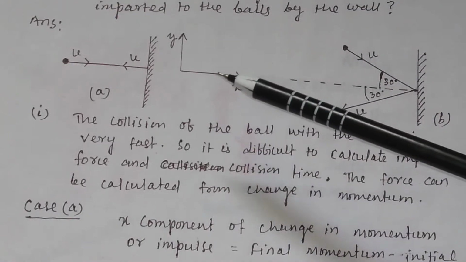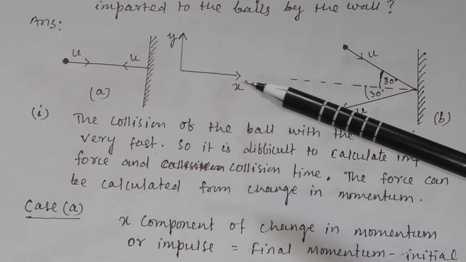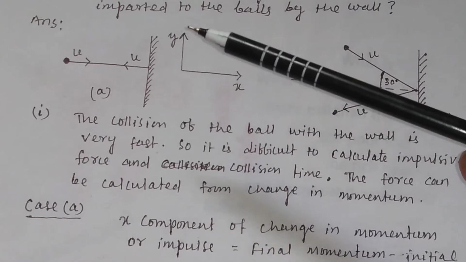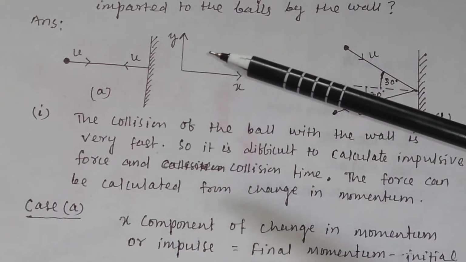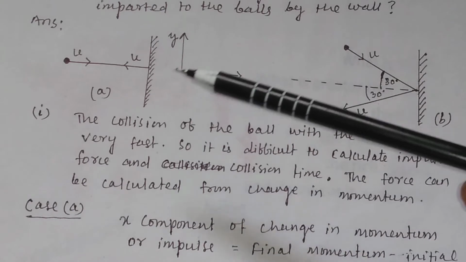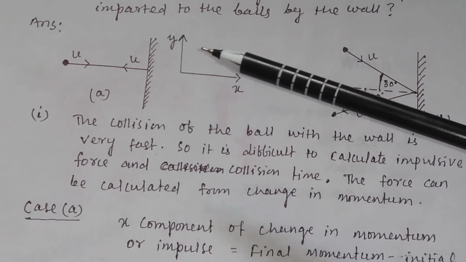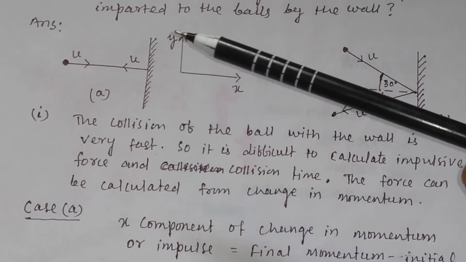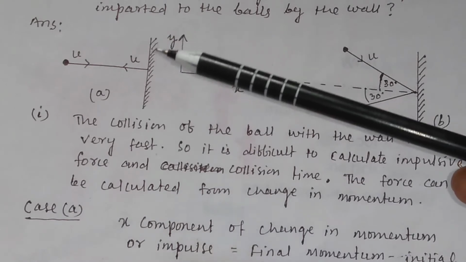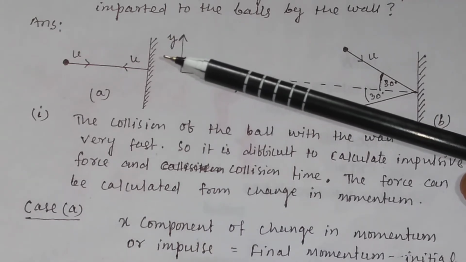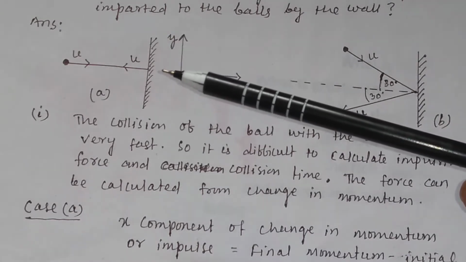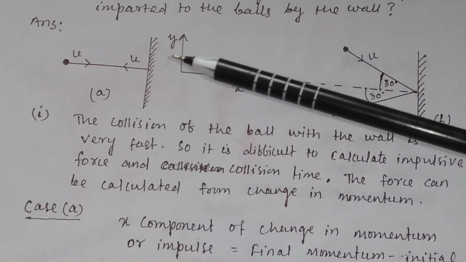As shown in the figure, this is the x axis, and this is the y axis. The collision of the ball with the wall is very fast, so it is difficult to calculate the impulsive force and the collision time. That is why the force can be calculated from the change in momentum.